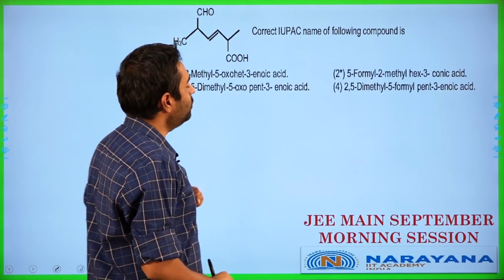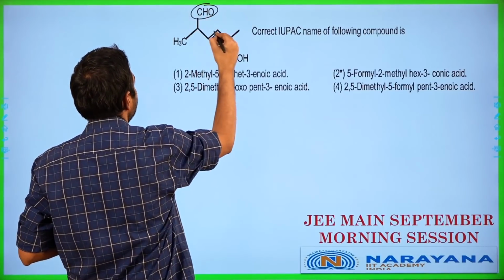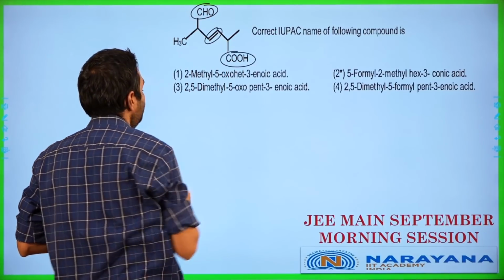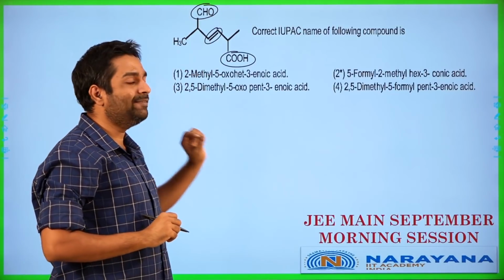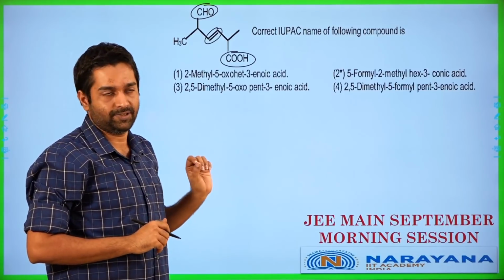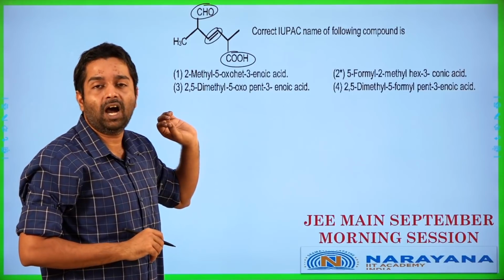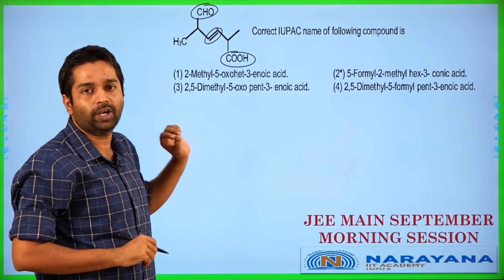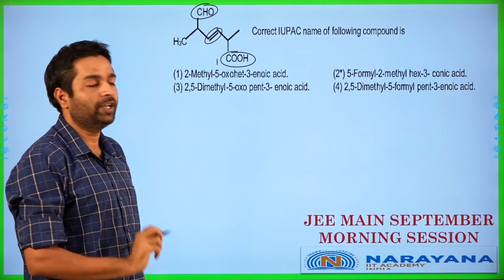Okay, the correct IUPAC name of the following compound is going to be. This compound has multiple groups present over here. These are the 3 groups which are present in the molecule, which can influence the name of the compound in this particular case. Now, among these 3, the carboxylic acid is going to have the highest priority and is the highest priority functional group here. So this has to be given the lowest possible numbering of 1.